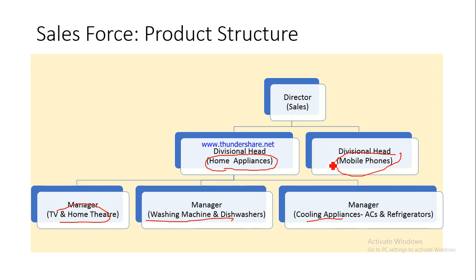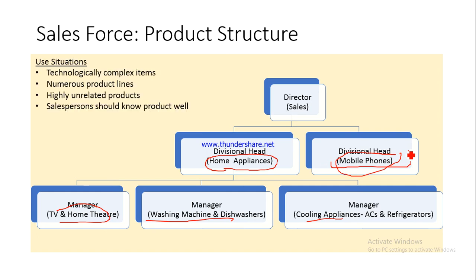Likewise, we will have divisional head for mobile phone. This is another product line. Now this person would be responsible for sales of only and only mobile phones across the country, including in Tamil Nadu, UP and J&K. And plus, he would be selling to different customer groups, including the rural customers and the urban customers, the business customers, B2B market, and the retail customers, B2C market, right? So this is how a product or product line structure looks like.